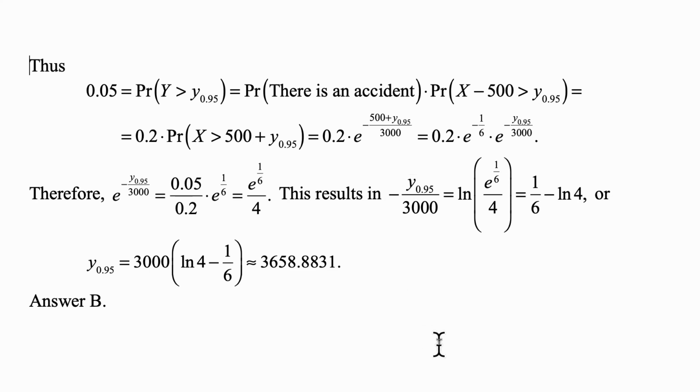And therefore, e to the minus y 0.95 over 3,000 must be equal to 0.05 divided by 0.2 times e to the minus 1/6, and that's e to the 1/6 over 4. This results in minus y 0.95 over 3,000 equal to the natural logarithm of e to the 1/6 over 4, which is 1/6 minus natural logarithm of 4, or y 0.95 therefore is equal to 3,000 times natural logarithm of 4 minus 1/6. That's approximately 3,658.8831, and that's answer B.